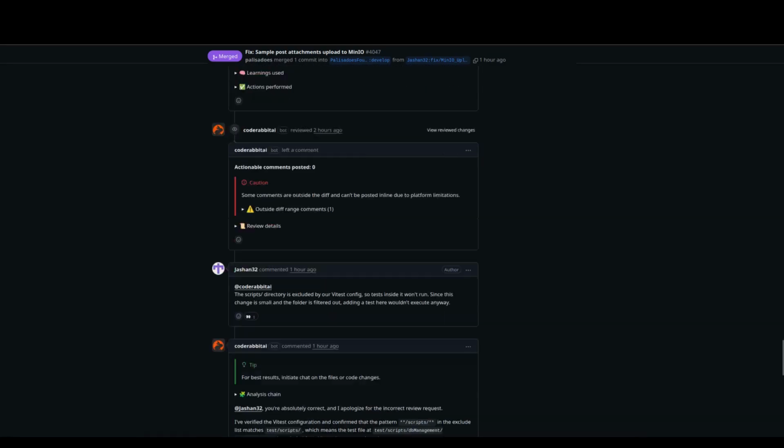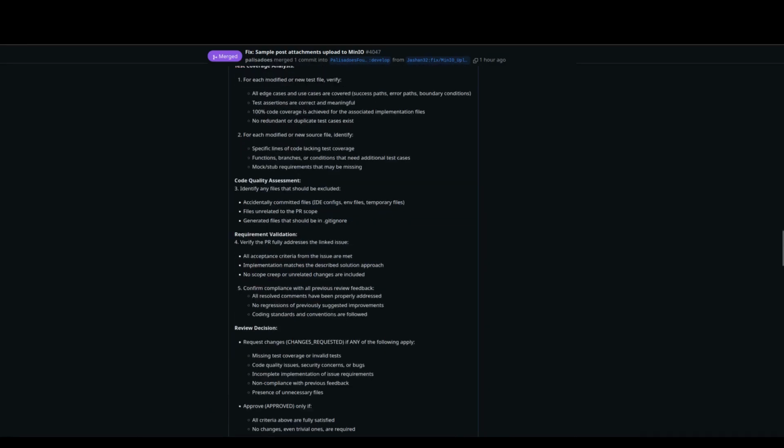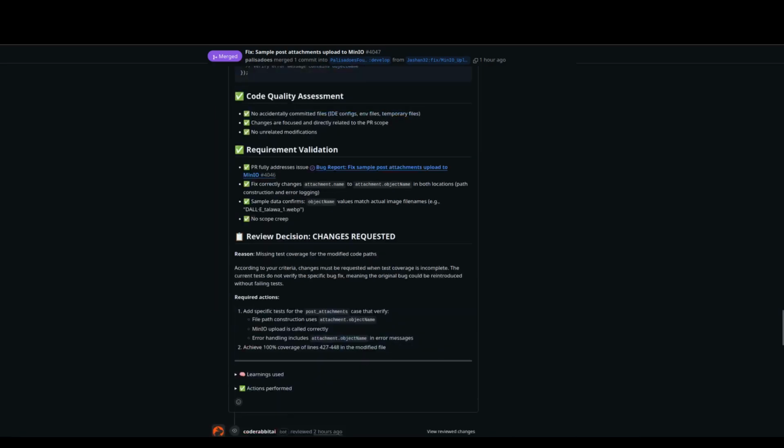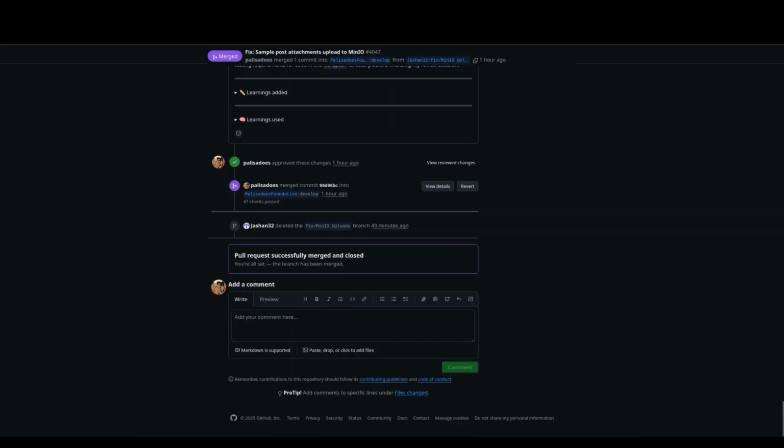And then what you can do also, rather than pasting this text in multiple times, you can take the link for that text that you had before and then just type in the following: at CodeRabbit AI full review using this prompt.